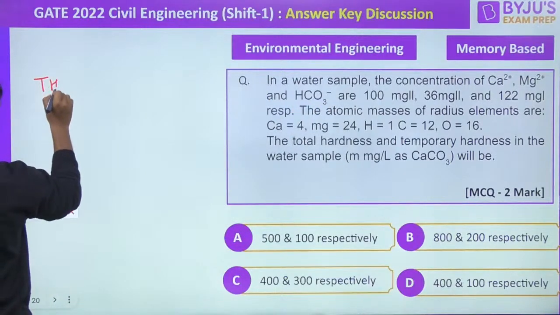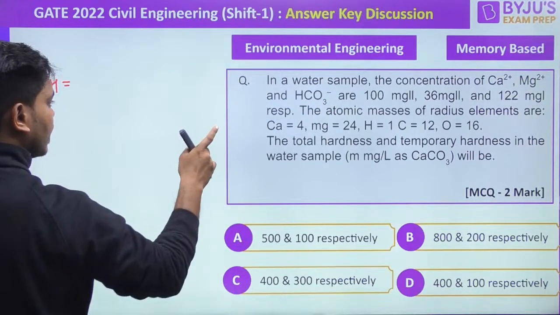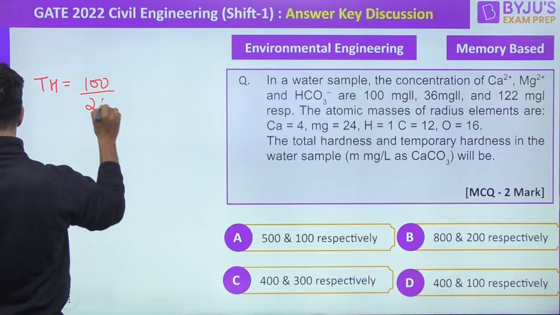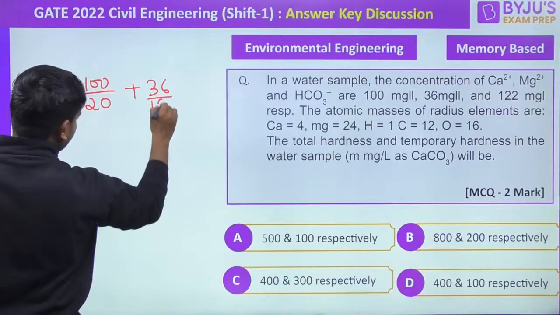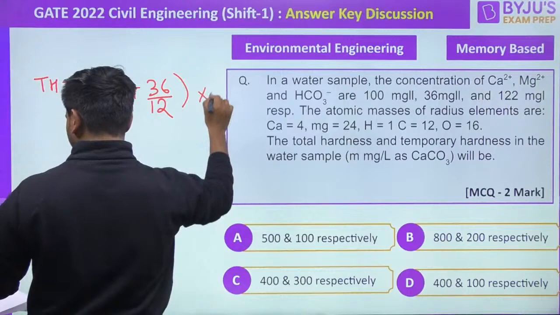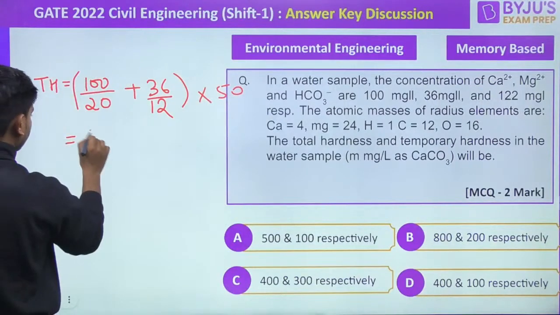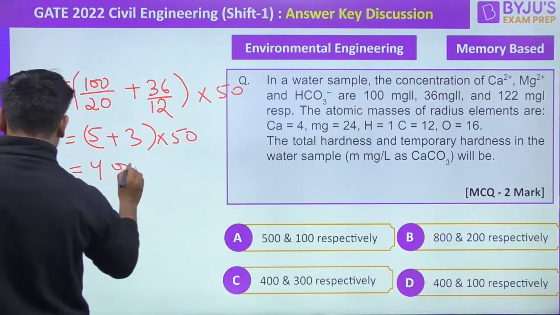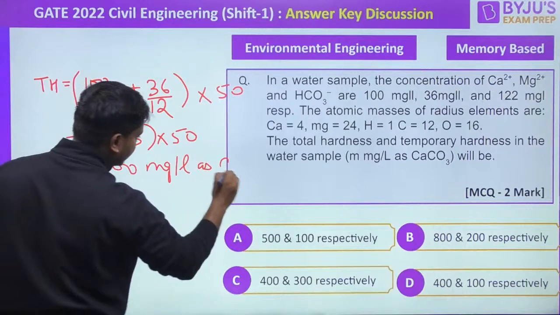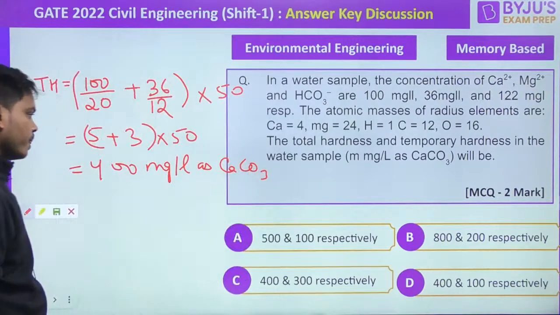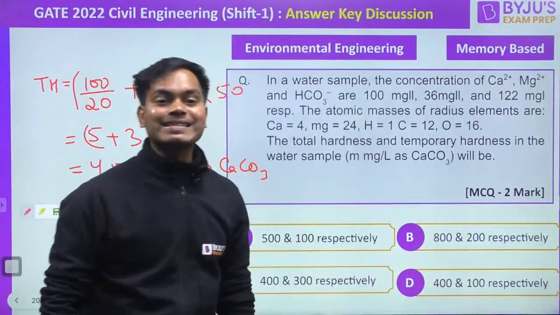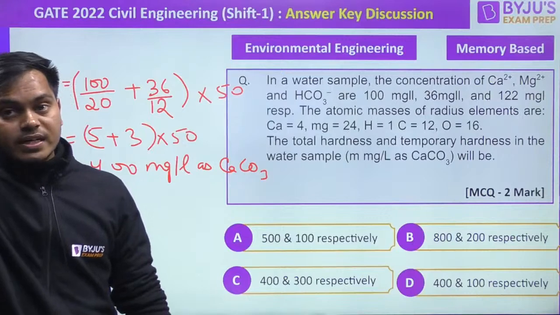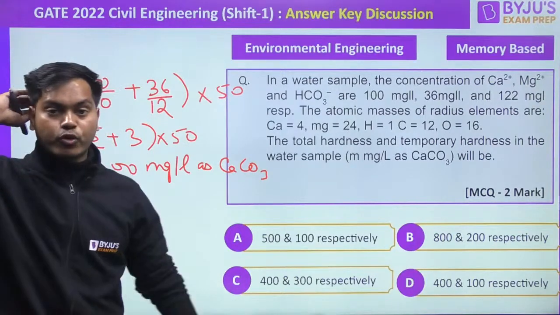So how much is given to us? Total hardness: one is given as 100, and apart from that it is 36. So 100 plus 36 by 12. Convert into CaCO3 by multiplying by 50, it will be how much? This will be 5, this will be 3 into 50, 8 by 50 will be 400, I guess. So 400 milligram per liter as CaCO3. This is the most important part that you should know, because they were asking about milligram per liter as CaCO3. 800? This must be wrong. It can't be 800. It should be 400. How many of you got 400 only?